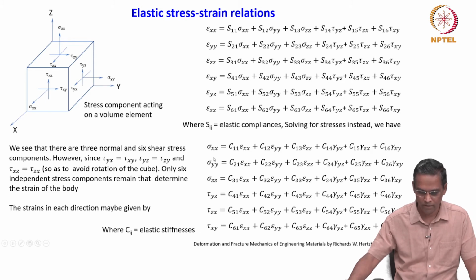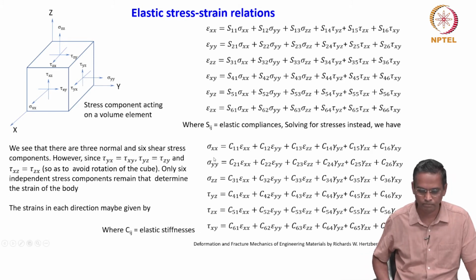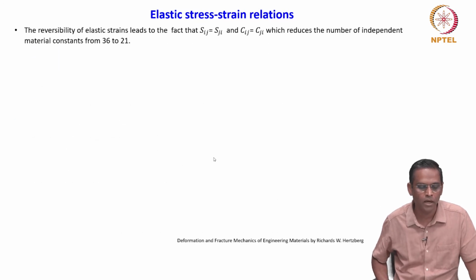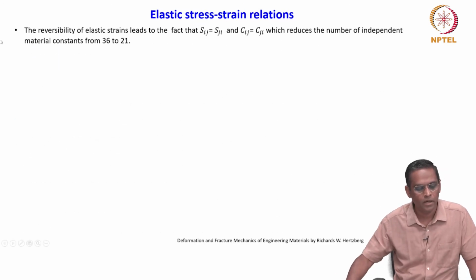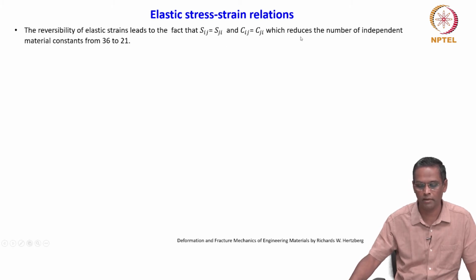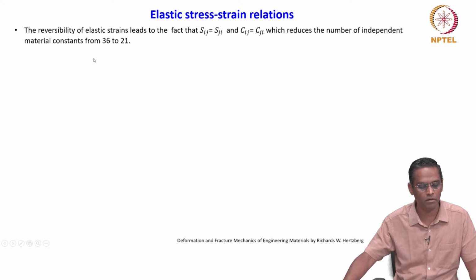So, we can now think of using this relation for a real system. The reversibility of elastic strain leads to the fact that Sij is equal to Sji, and similarly Cij is equal to Cji, which reduces the number of independent material constants from 36 to 21.